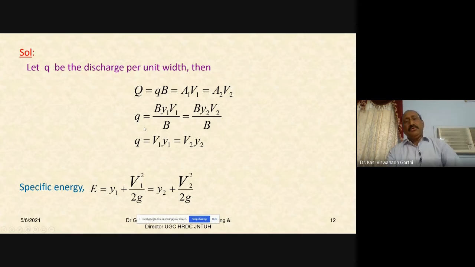Q would be equal to V1 Y1, which is equal to V2 Y2. The specific energy E at section 1 is Y1 plus V1 square by 2G. Similarly, at section 2, it is Y2 plus V2 square by 2G.